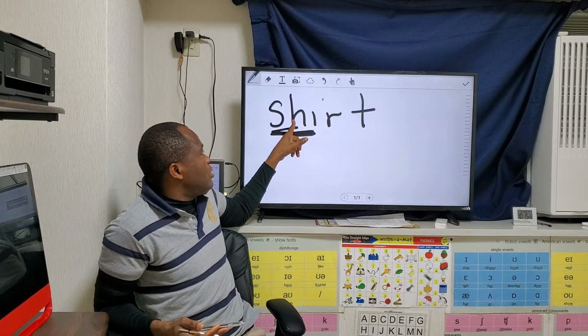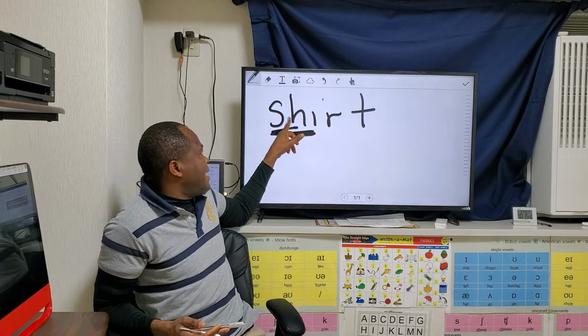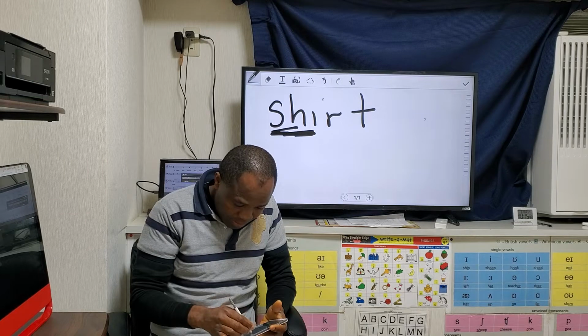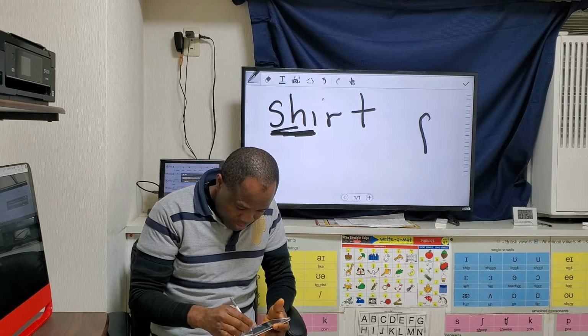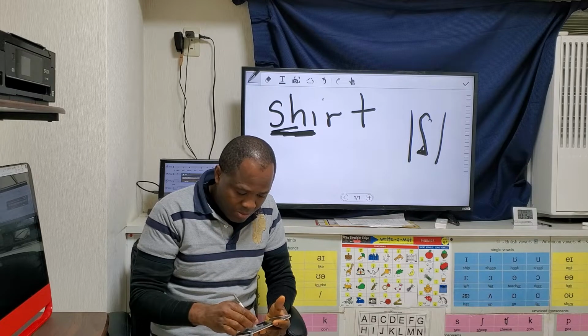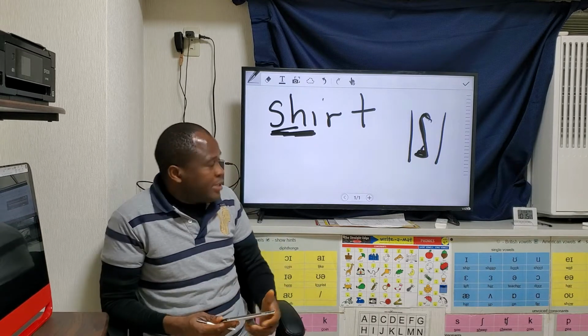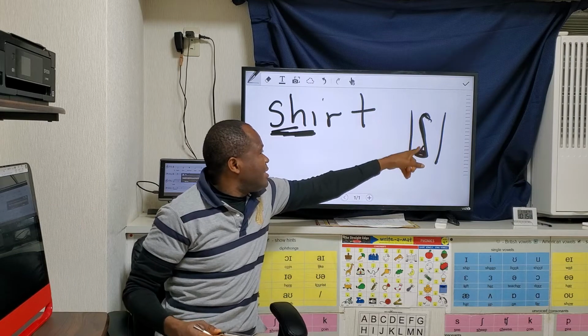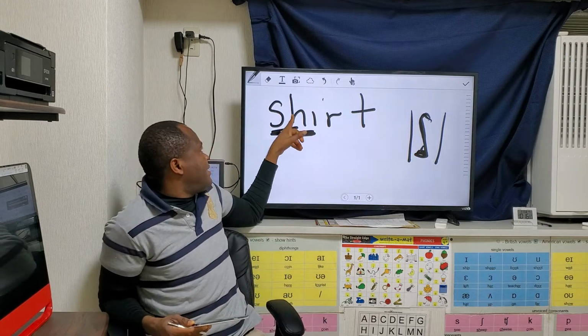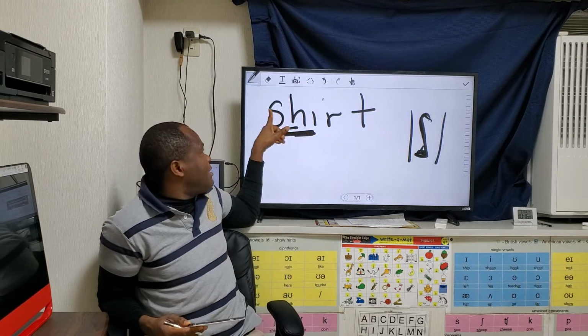So number 1 is SH. This long S sound, snake-like sound, we can spell with SH. I said 7 ways. So number 1 is SH.